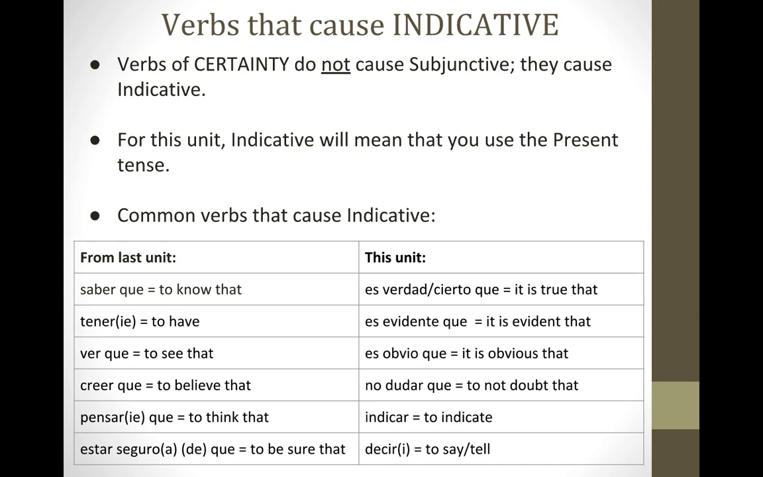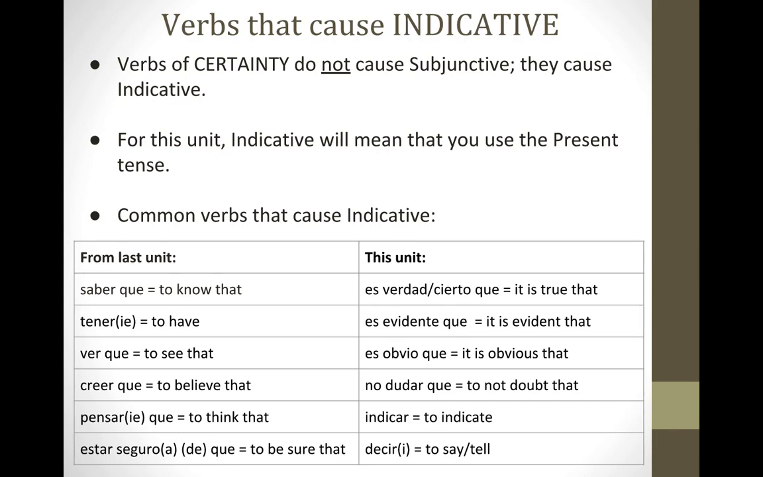Over here on the left, you will see a column that says from last unit. These are verbs or expressions that we learned last unit that caused present tense. They caused indicative. They are verbs or expressions of certainty. They aren't weird in any way. There is no element of doubt or anything unknown. So over here on the right, you need to fill this out on your note guide.